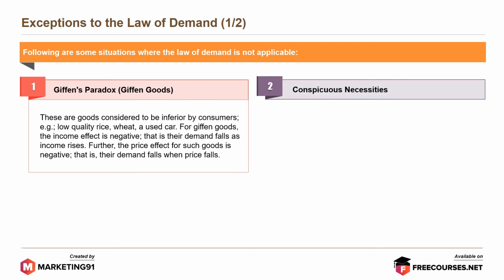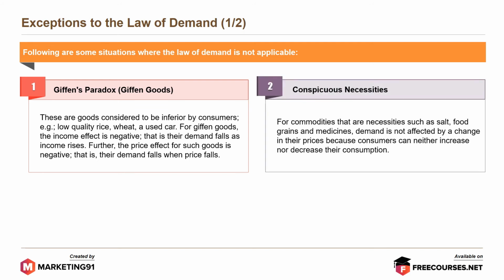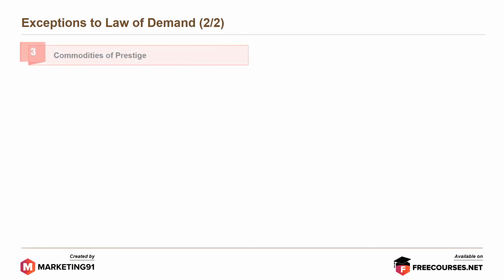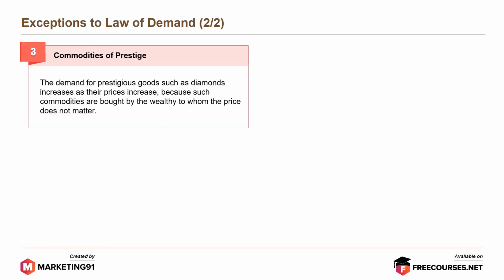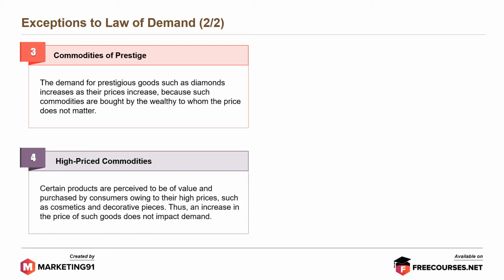Moving on to conspicuous necessities. For commodities that are necessities such as salt, food, grains and medicines, demand is not affected by a change in their prices because consumers can neither increase nor decrease their consumption. Third, commodities of prestige. The demand for prestigious goods such as diamonds increases as their price increases because such commodities are bought by the wealthy to whom the price does not matter. Fourth, high price goods. Certain products are perceived to be of value and purchased by consumers owing to their high prices, such as cosmetics and decorative pieces. Thus, an increase in the price of such goods does not impact demand.